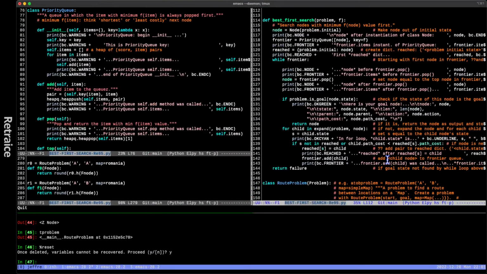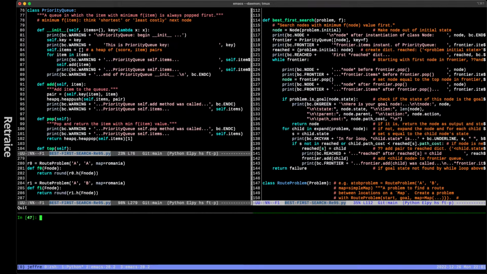So here's the source code as usual. This is the same file seen through 3 different windows up here. The top part is Emacs, and then down here we're going to be running in IPython. Yesterday I talked about all the print statements that I added to help us understand and walk through this best first search. And then also I've added them over here. And this is new since yesterday, and I've added coloring and all kinds of fun stuff. We'll be like little kids coloring.